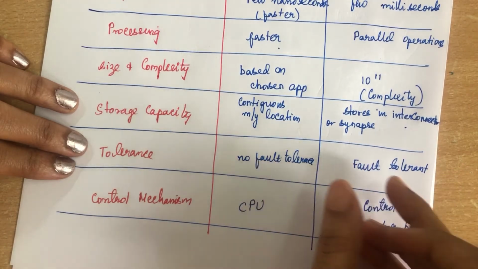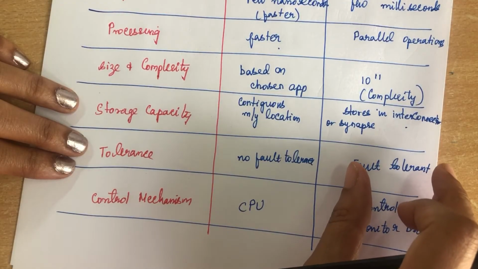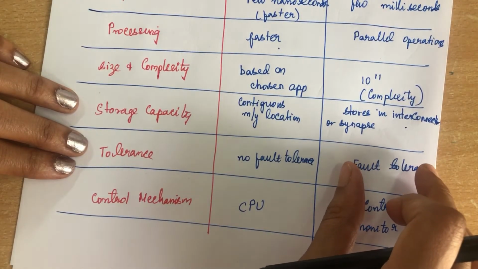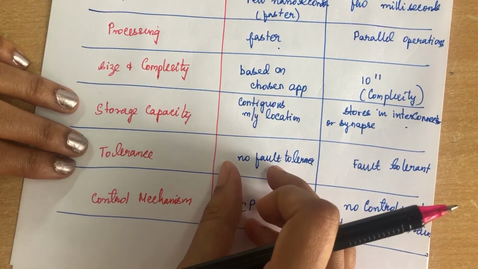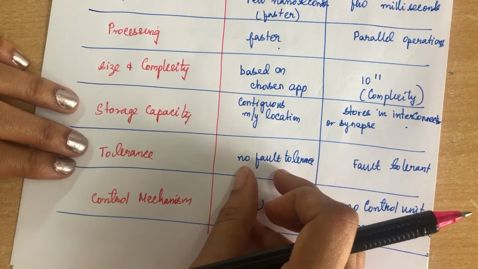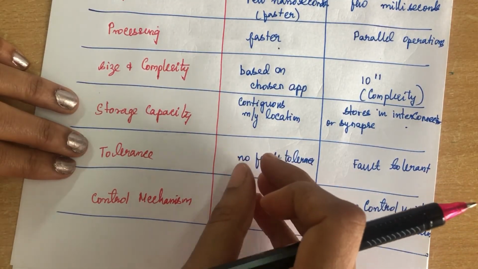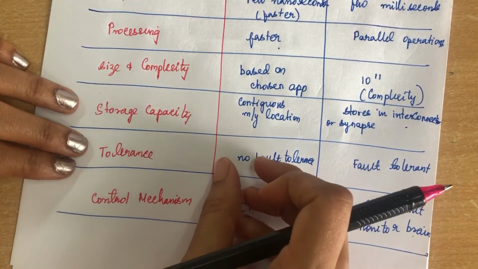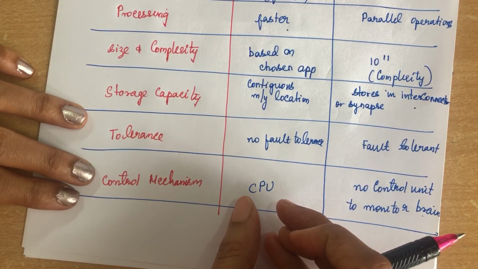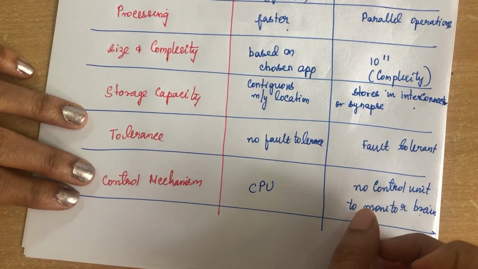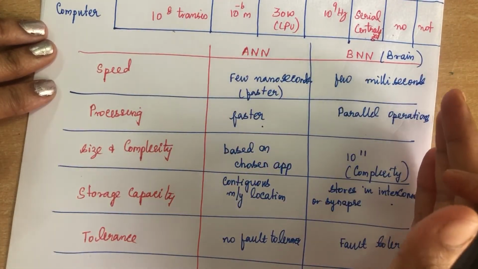Next, fault tolerance. The biological network is more fault tolerant, because it stores the information in the interconnections, so even if one interconnection gets disconnected, it can get the information from a nearby neuron. But the artificial network is not fault tolerant. If any one of the interconnections gets disconnected, we cannot send the information from one node to another node. Coming to the control mechanism, everything is controlled by the central processing unit, but in the brain there is no control unit to monitor it. These are the differences between artificial neural network and biological neural network.